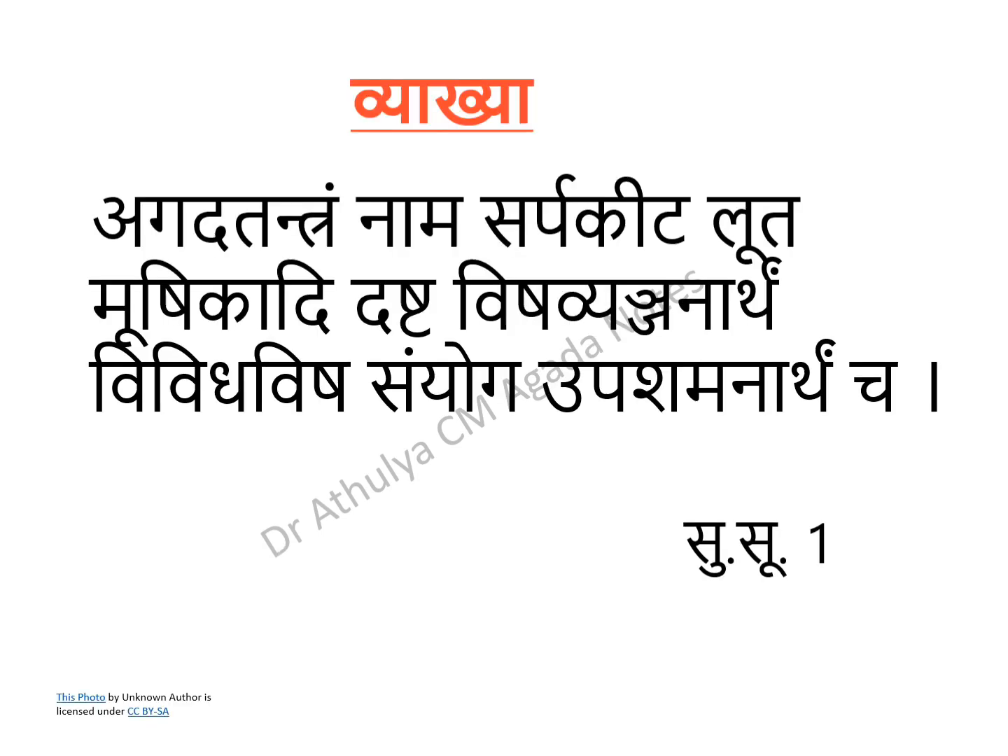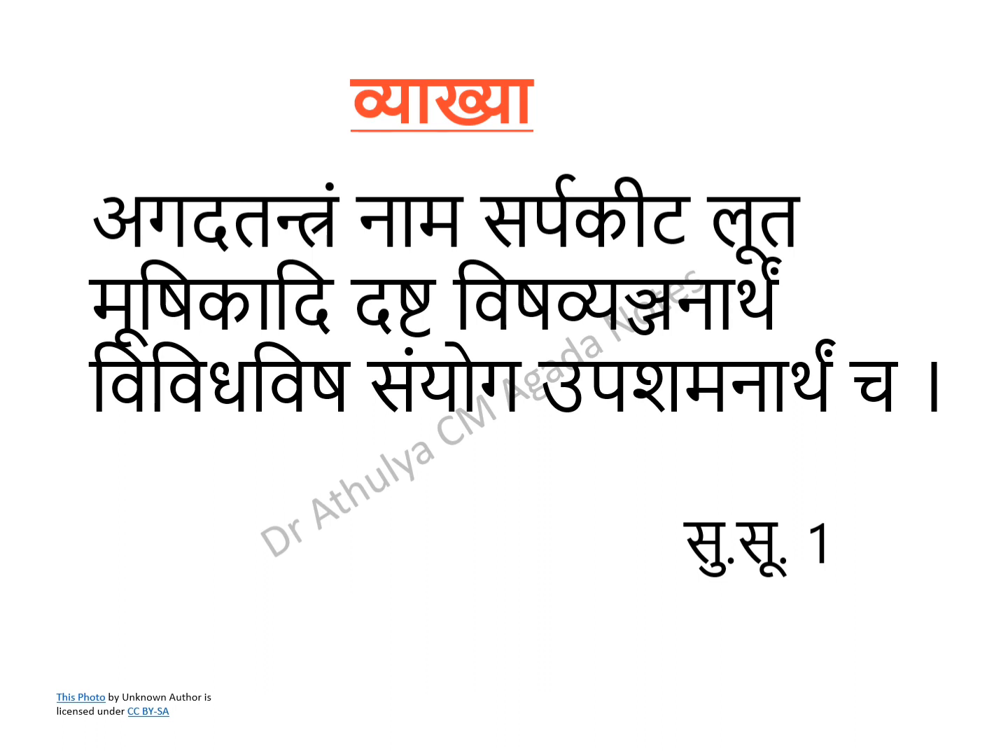Then next, let's look into the definition. As we all know, the Ashtangas and their definitions are given in Sushruta Samhita Sutrasthana first Adhyaya, that is Vedotpatti Adhyaya. The Acharya has mentioned the definition of Ashtanga Ayurveda, and among that, the definition of Agadtantra. The definition of Agadtantra comes as: Agadtantram Nama Sarpa Keeta Luta Mushikadi Dashta Visha Vyanjanartham Vividha Visha Samyoga Upashamanartham Cha. Let's look into the word by word meaning.